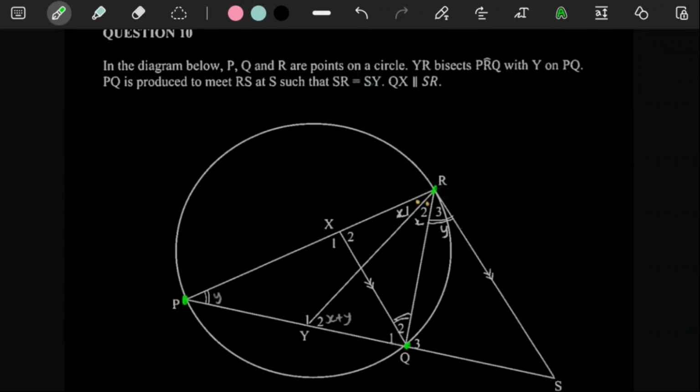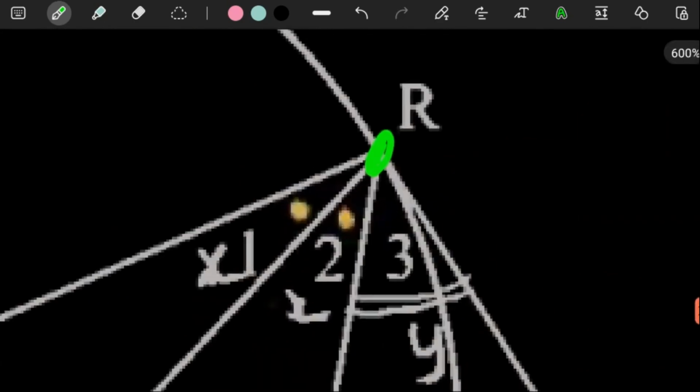Then they said YR bisects PRQ. Where is PRQ? So they say YR bisects that angle. So these two angles are equal to each other, just like the previous question.